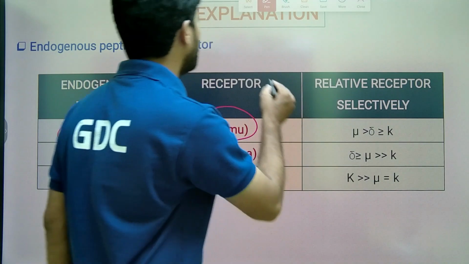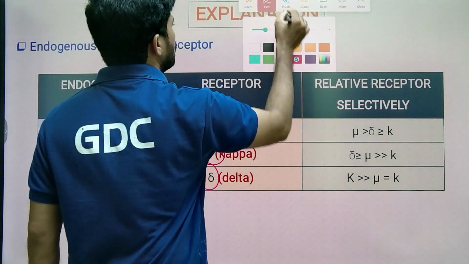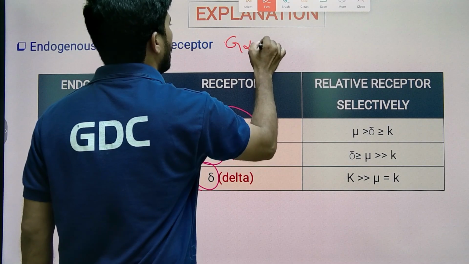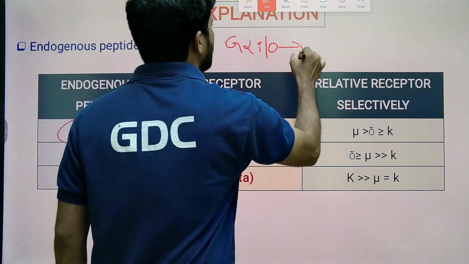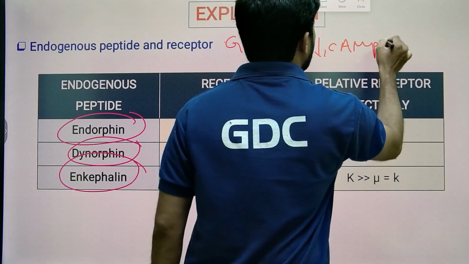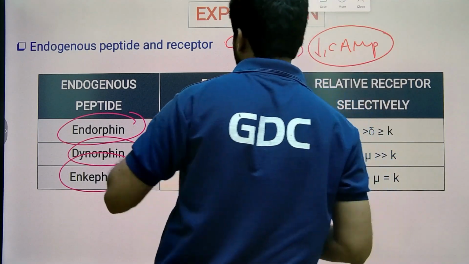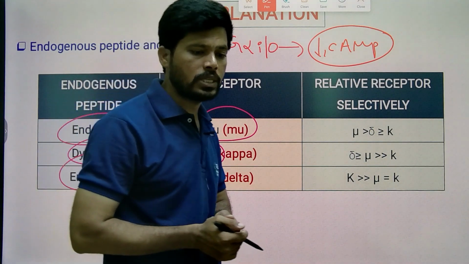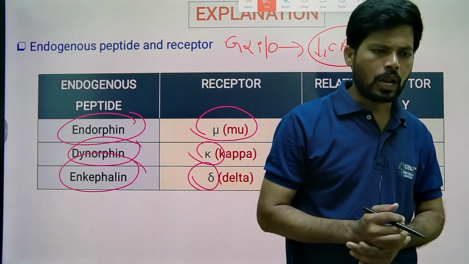These opioid receptors activate G alpha i/o, which leads to decreased cyclic AMP and decreased pain sensation. These drugs produce analgesia, nothing but a loss of pain.